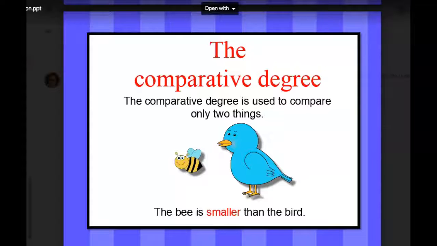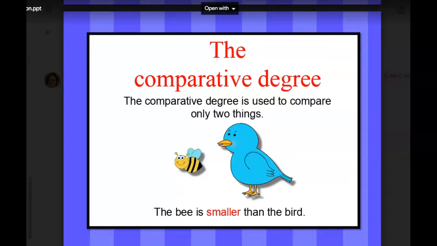We are working on adjectives in English language arts today. Adjectives are describing words. We are changing the adjective into the comparative form of the word and the superlative form. They can also be called comparative degree and superlative degree.